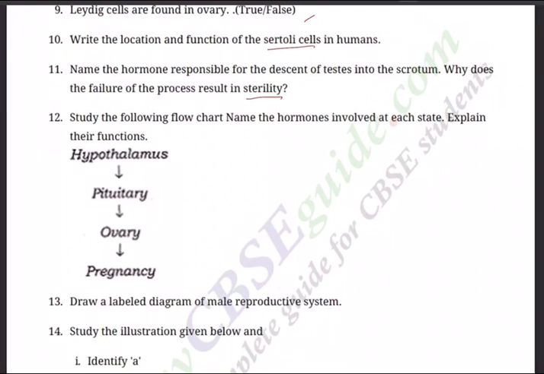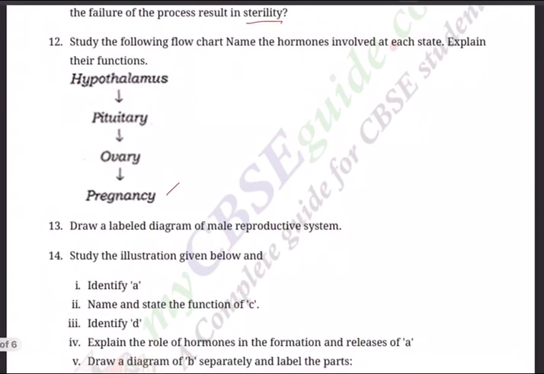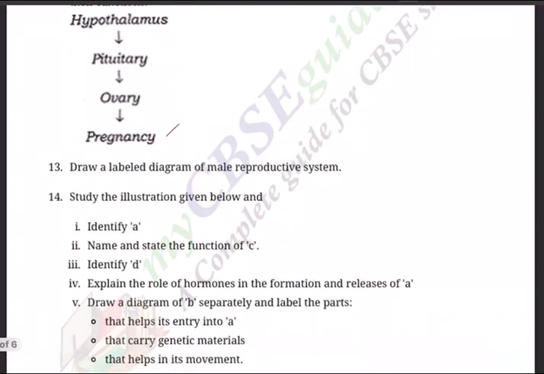Question 12. Study the following flow chart. Name the hormones involved in each stage. Explain their function. So hypothalamus secretes something which will activate the pituitary. Pituitary will secrete something and activate the ovary. And the ovary gets activated and results in pregnancy. So what are the hormones that are secreted? So the flow chart, let us fill that.